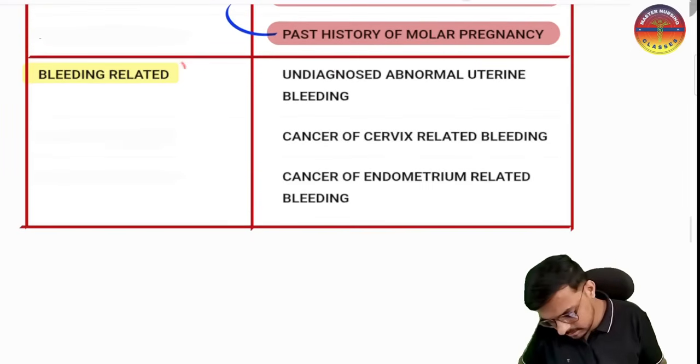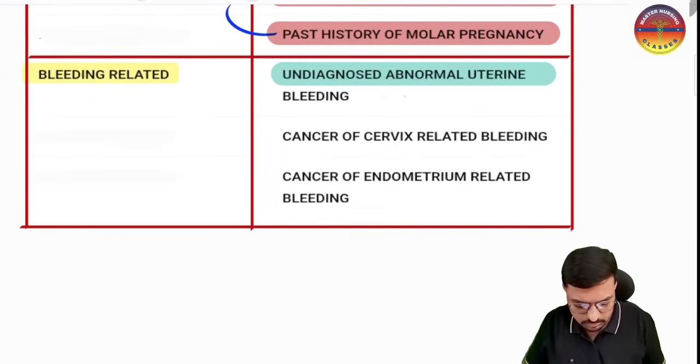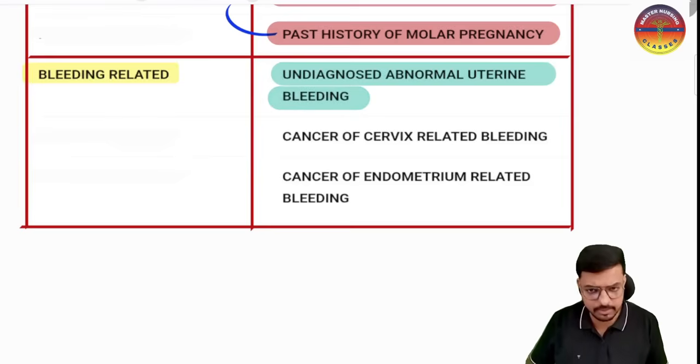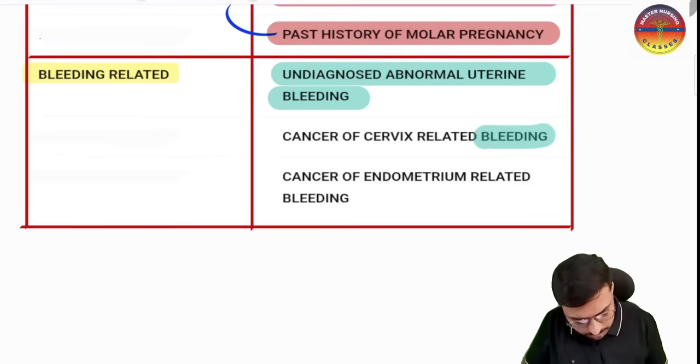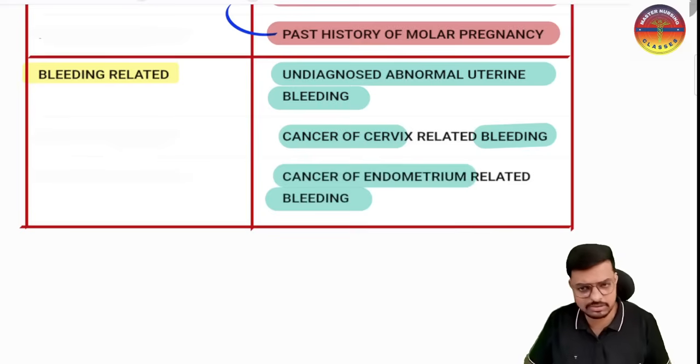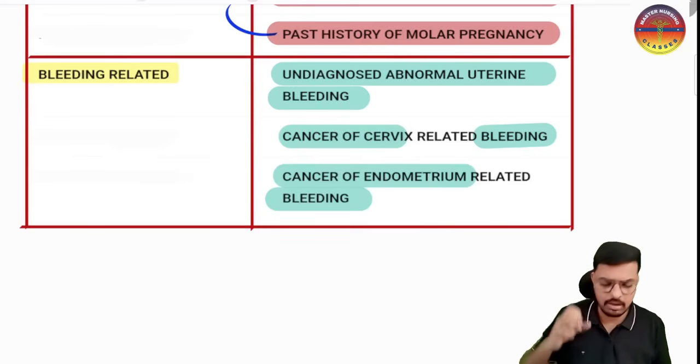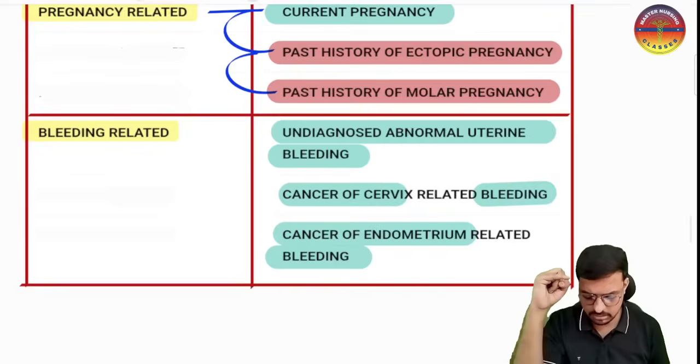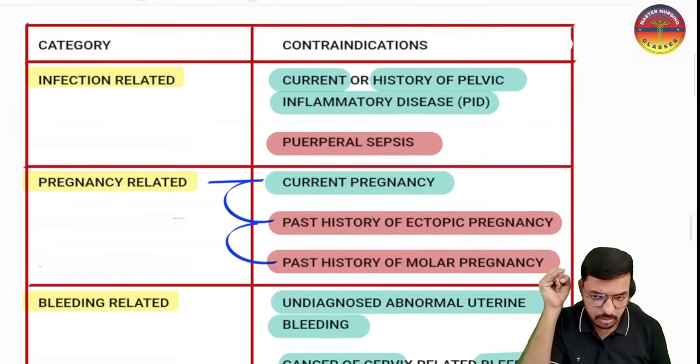And contraindications related to bleeding. There is undiagnosed abnormal uterine bleeding, continuous bleeding through the uterus, where we have not diagnosed the problem behind it. And if the bleeding is due to cervical cancer, again this is a contraindication. And if the bleeding is due to endometrial cancer, then also insertion of the IUCD is absolutely contraindicated. So contraindications related to bleeding, pregnancy, and infection.